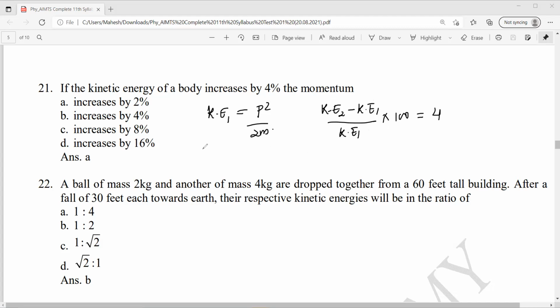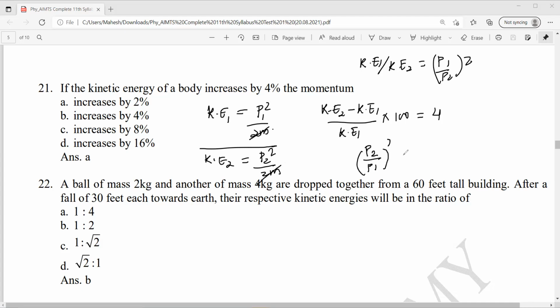Let's say this is K1, this is P1 square by 2m, this is K2, P2 square by 2m. 2m, 2m get cancelled. K2 by K1 will be P2 by P1 whole square.